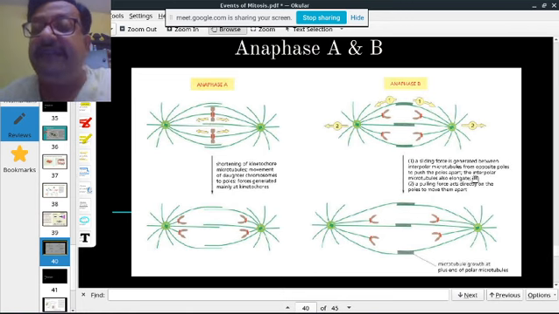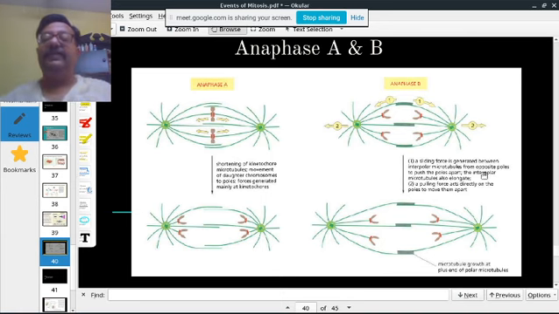In anaphase B, what happens? Sliding force is generated between interpolar microtubules from opposite poles. So these microtubules move away from each other, and the centrosomes move away from each other. As a result, they separate. One force is generated from here, and the second force is generated from here. So this is anaphase B.